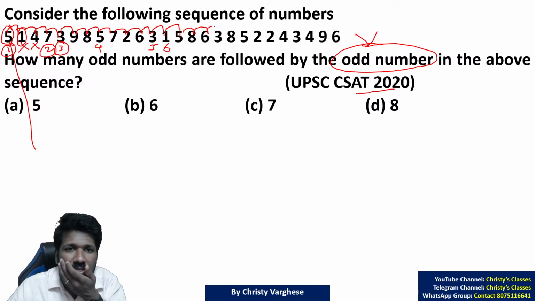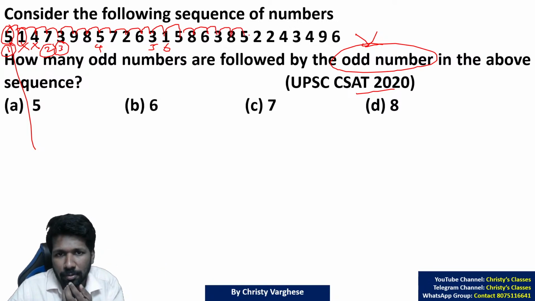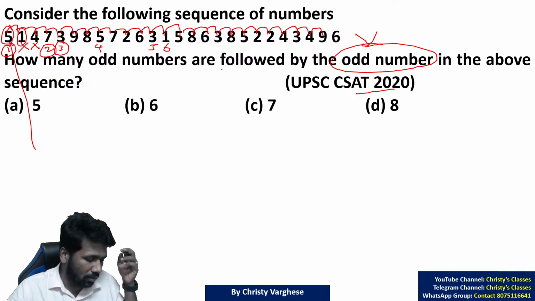5, 8 not possible. 8, 6 not possible. 6, 3 not possible. 3, 8 not possible. 8, 5 not possible. 5, 2 not possible. 2, 2 not possible. 2, 4 not possible. 4, 3 not possible. 3, 4. 4, 6. These all are not possible.